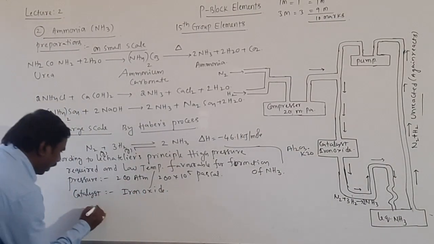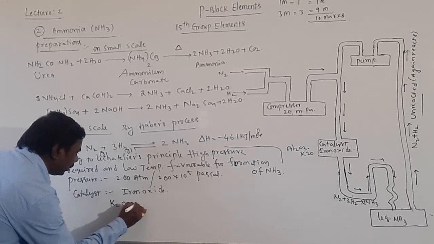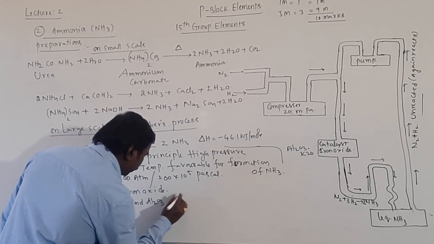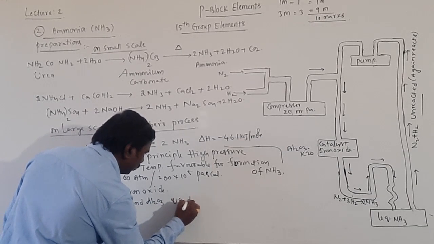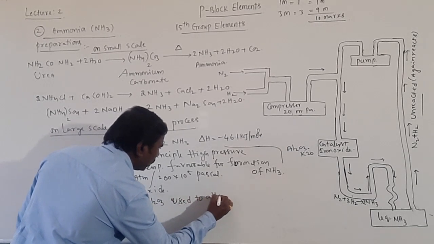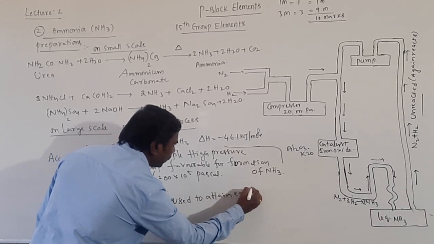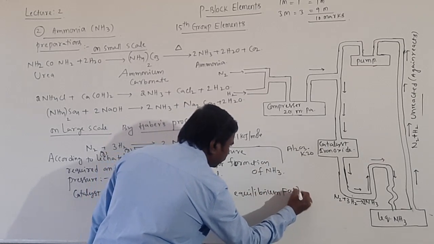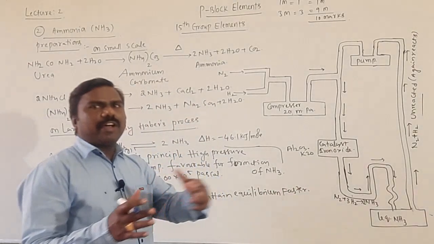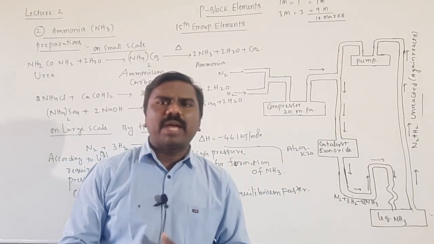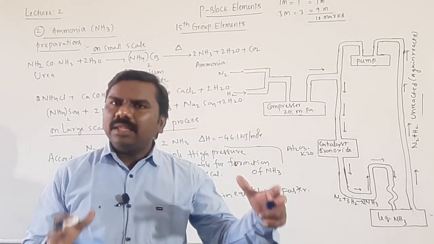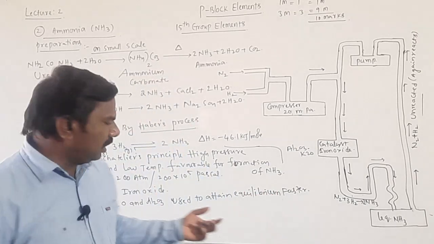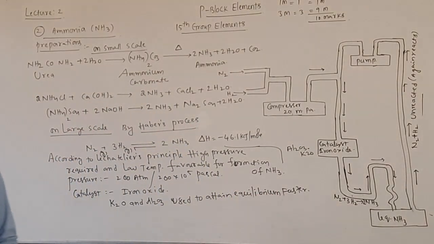Next, K2O and Al2O3 are used to attain equilibrium faster. It means the rate of forward reaction is equal to rate of backward reaction. To make it very fast, we are using these two chemicals.